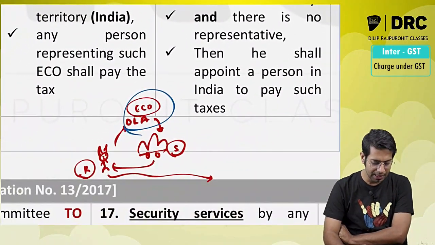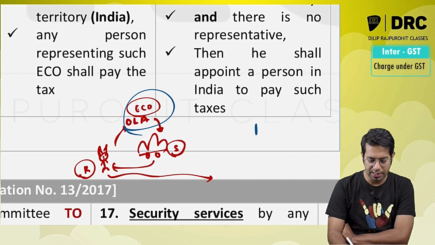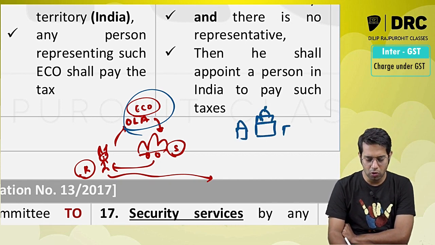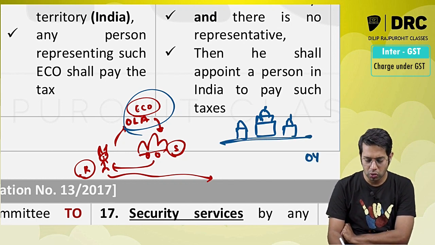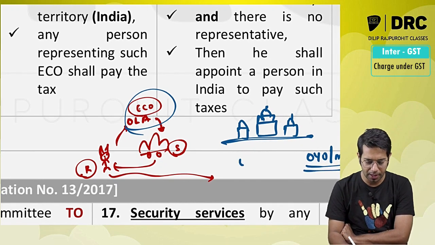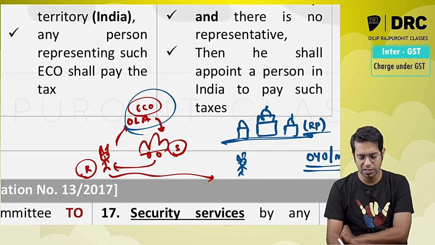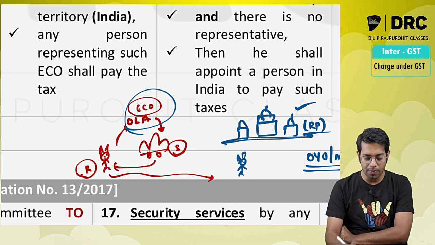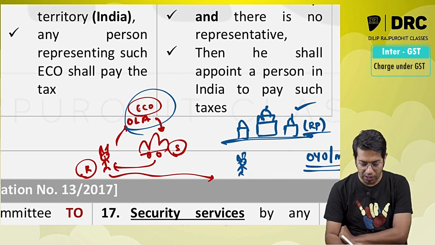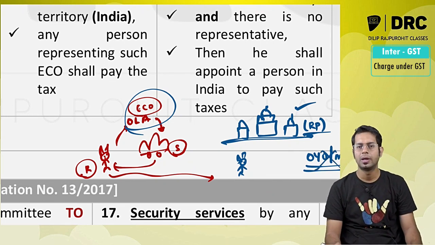Meaning, sir, say for example, say there is a Taj Hotel. Now Taj Hotel Mumbai, I book a hotel room in Taj Hotel Mumbai, correct? I book a hotel room in Taj Hotel Mumbai through, say, OYO or through Make My Trip. I am booking a hotel room through Make My Trip. Now in the present case, if Taj Hotel Mumbai is registered under GST law, then Taj Hotel Mumbai will have to pay the taxes and not the e-commerce operator.